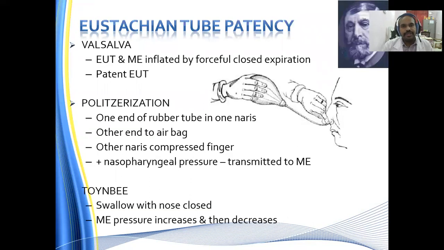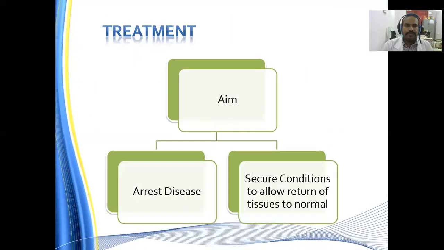Okay, so the eustachian tubal patency has been tested by Valsalva. The eustachian tube and the middle ear are inflated by forceful closed expiration. Patent eustachian tubal function has been described. Then the other way of testing eustachian tubal patency is by Politzerization. One end of the rubber tube is in one nares, and the other end is in the airbag. The other nares is compressed with the fingers. Positive nasopharyngeal pressure is transmitted to the middle ear. Toynbee test is done by swallowing saliva with the nose closed. Middle ear pressure increases and then decreases. We can see the movement of the tympanic membrane.